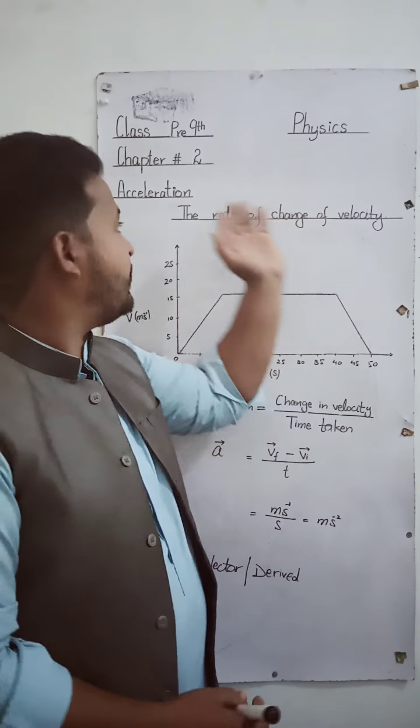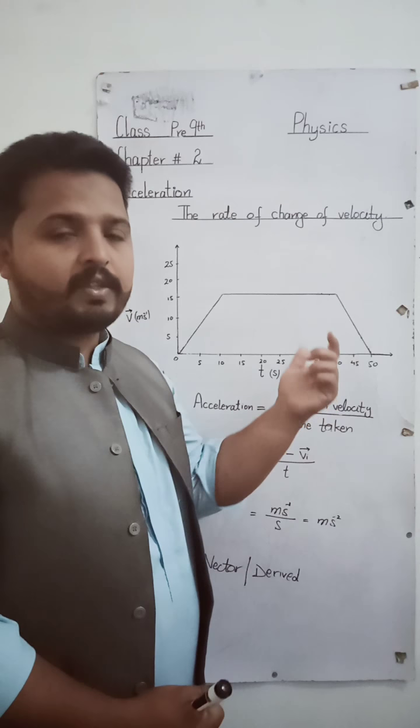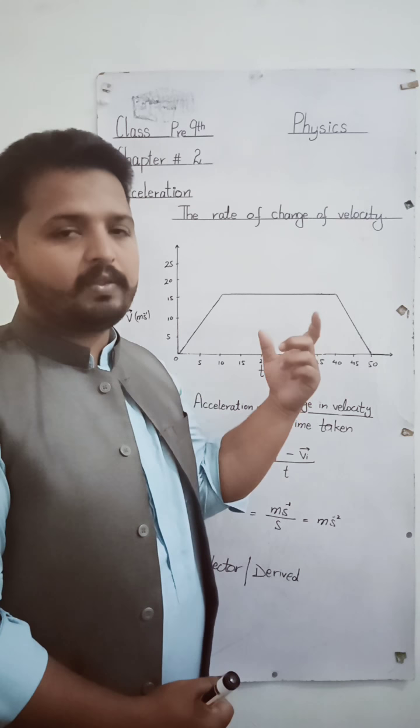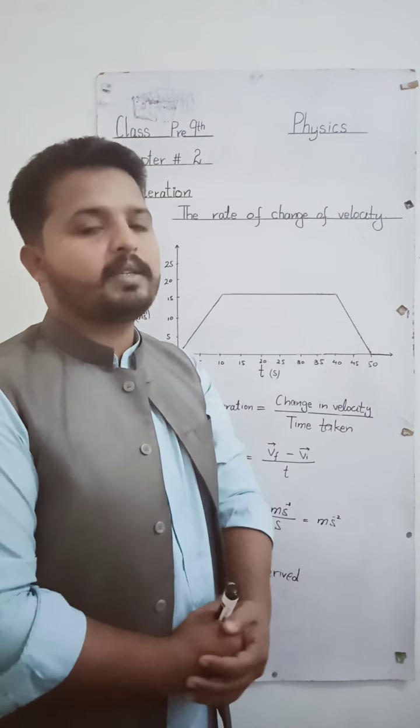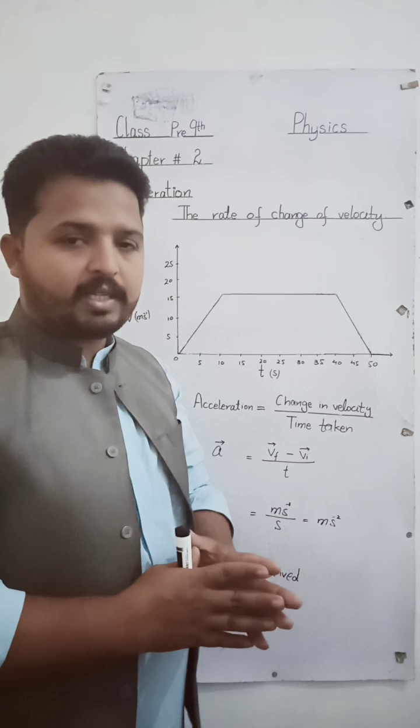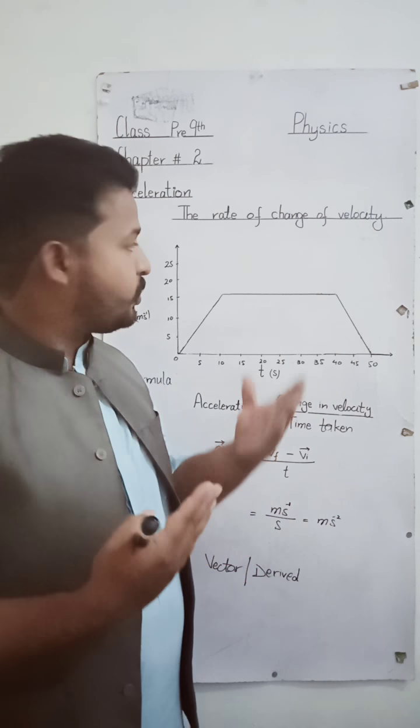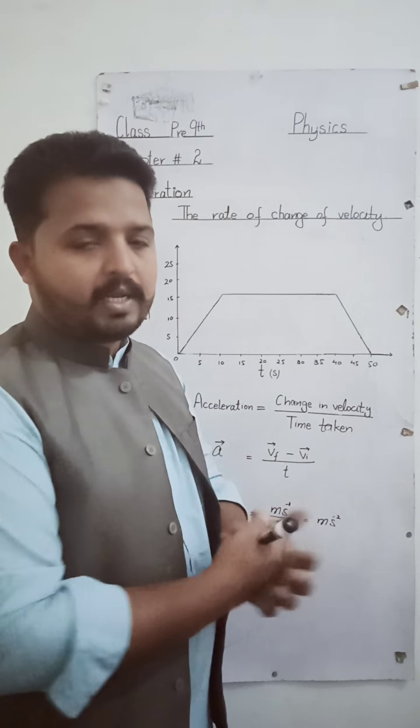This video lecture is for pre-9th class subject physics chapter number 2 and today our topic is acceleration. Students, acceleration is the rate of change of velocity of a body, or we can say that change in velocity with respect to time, or simply change in velocity is called acceleration. It means that when there is change in velocity, acceleration is present. When there is no change in velocity, there is no acceleration.